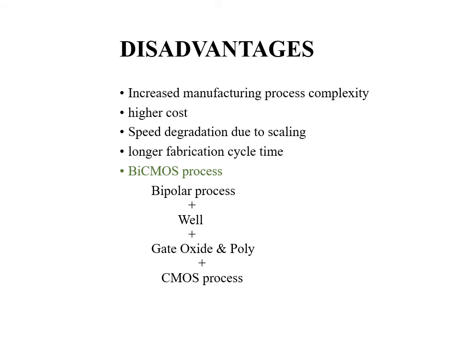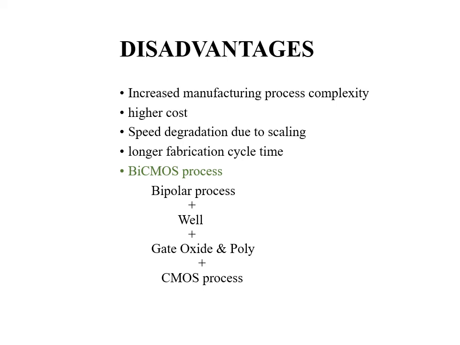There are also some disadvantages associated with BiCMOS technology. It has increased manufacturing process complexity due to the use of two technologies on the same chip. Also, it has higher cost, speed degradation due to scaling, and longer fabrication cycle time. Now in the BiCMOS process, first of all, bipolar transistors are fabricated, then a well is made by doping and masking. After that, gate oxide and poly layers are fabricated on the chip,